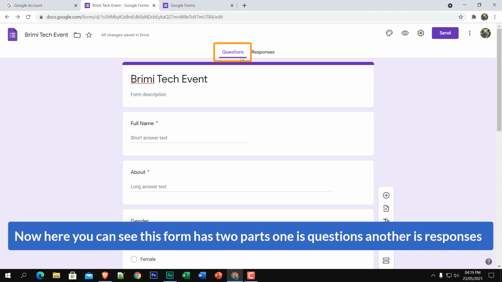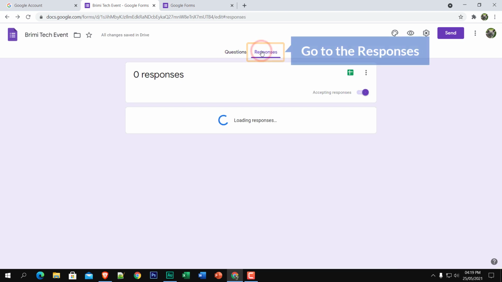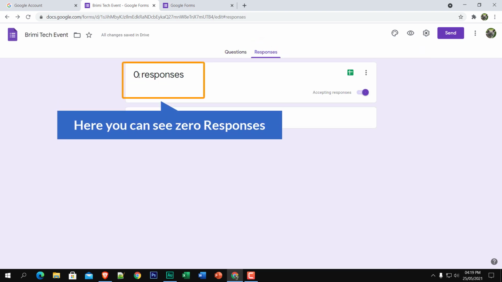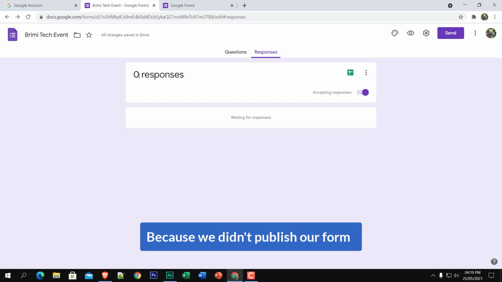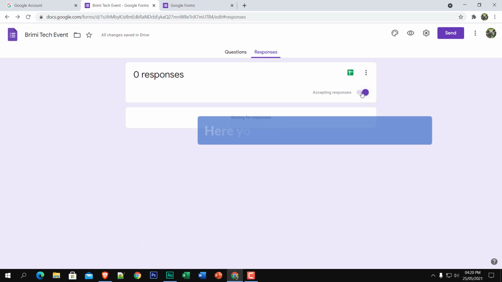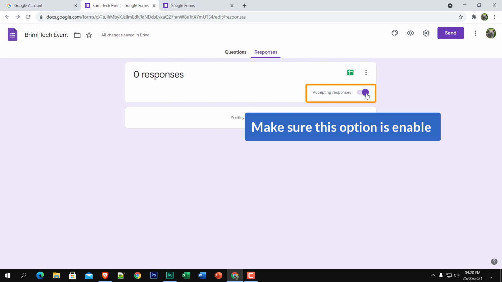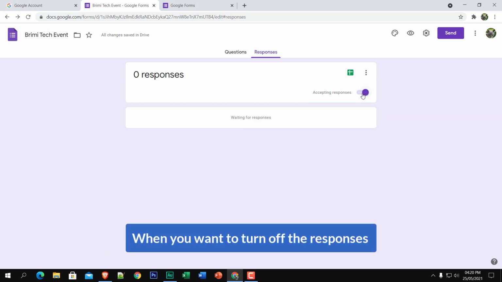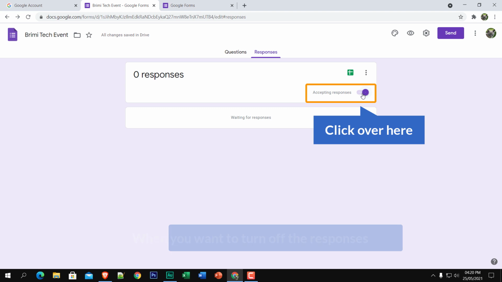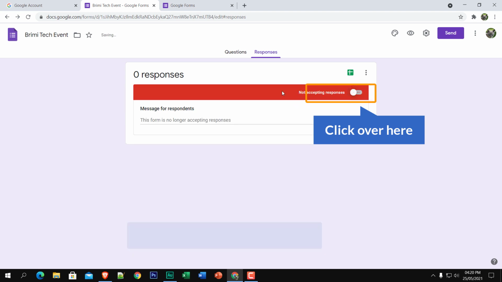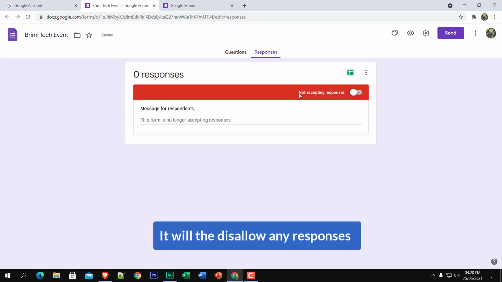Now here you can see this form has two parts. One is question, another is response. Just go to the response, and here you can see 0 responses because we did not publish our form. And here you can see accepting responses. Make sure this option is enabled. When you want to turn off the responses, just click over here, and it will disallow any response.